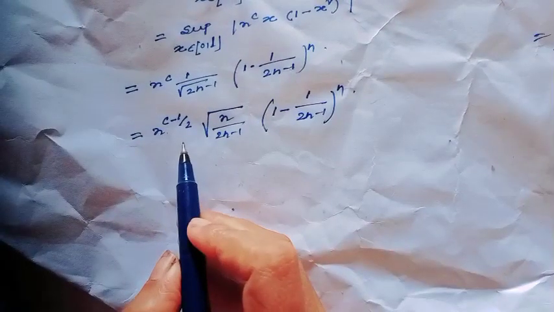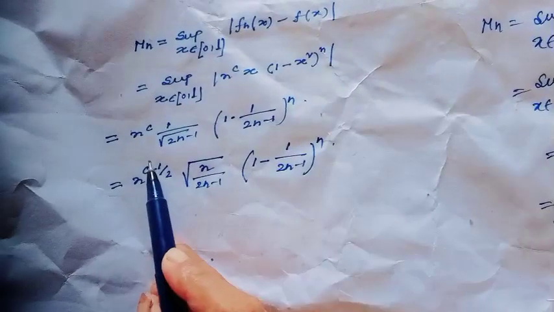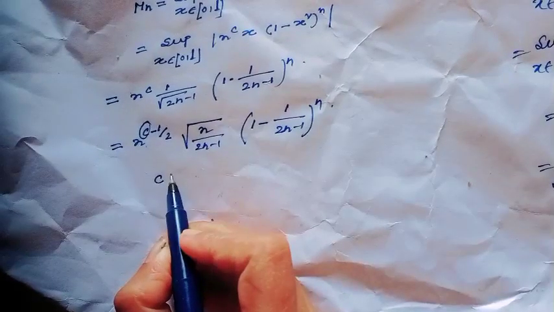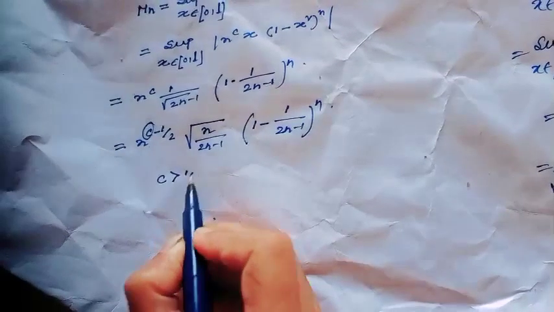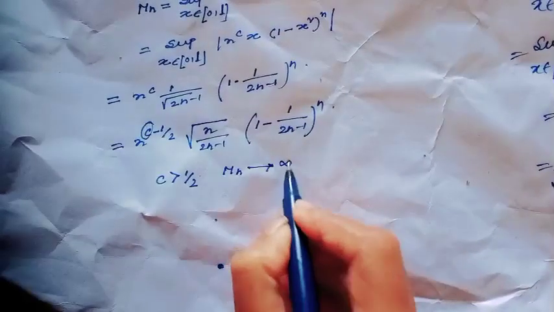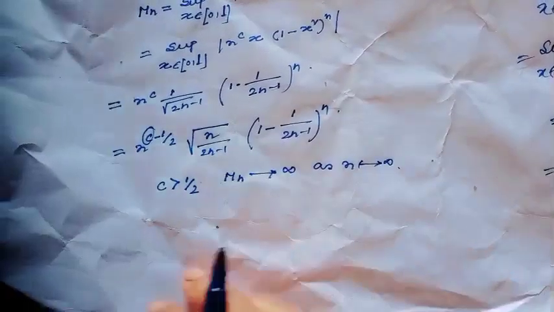That means the limit of Mn depends on this c. When c is greater than half, then obviously Mn tends to infinity as n tends to infinity. Okay?